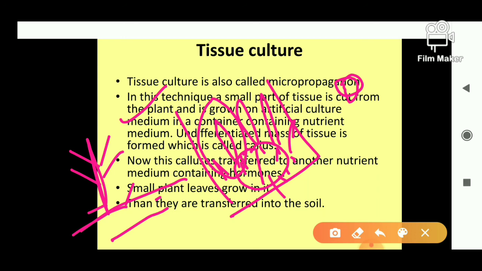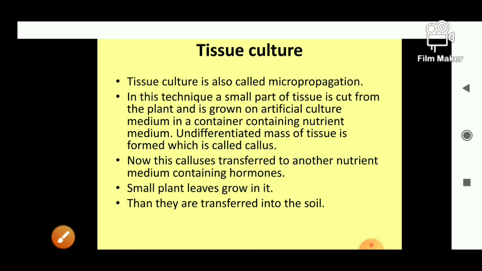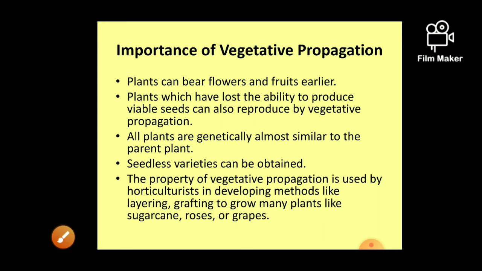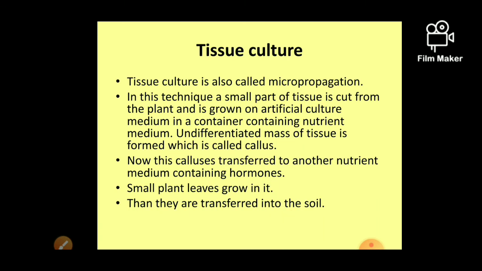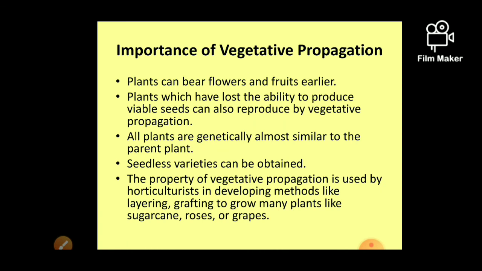this is the only method by which the rose, sugarcane, banana, grapes and jasmine can be propagated, right? And this method means which method? I am not talking about the tissue culture, I am talking about the vegetative propagation. ठीक है, tissue culture is finished. Tissue culture तो मैंने बता दिया. Then I am telling you about the vegetative reproduction, है ना, total.